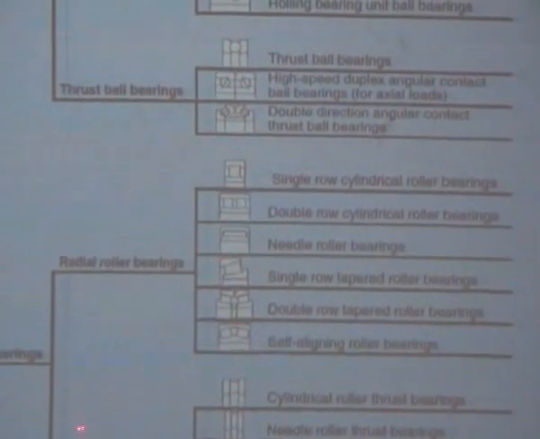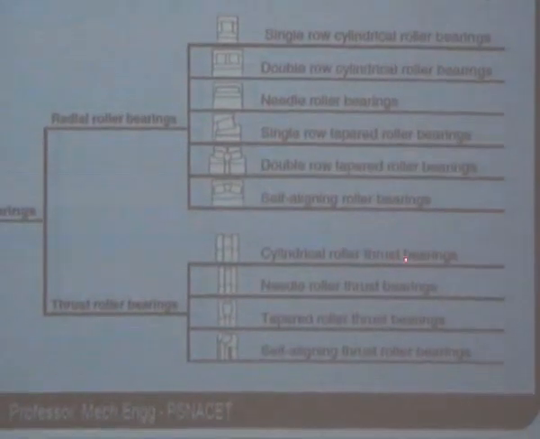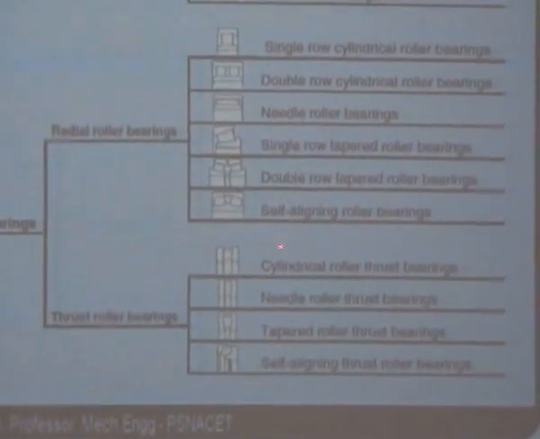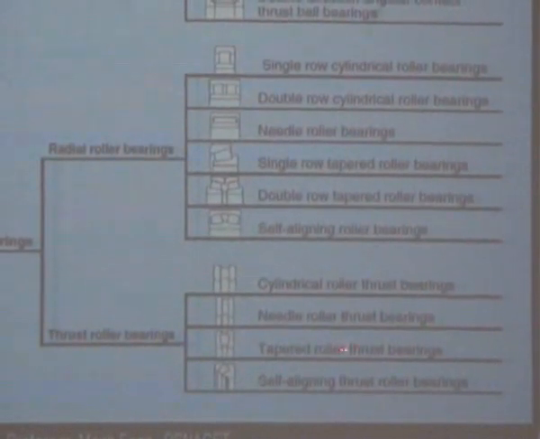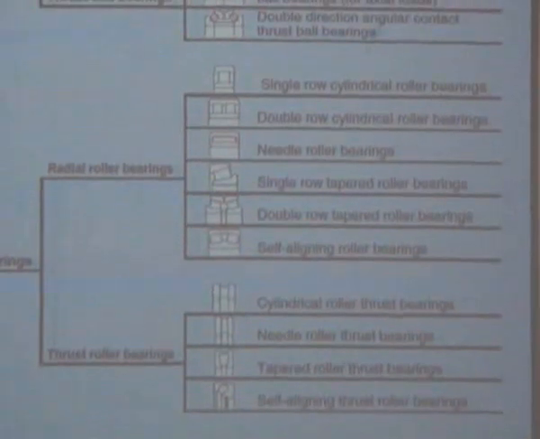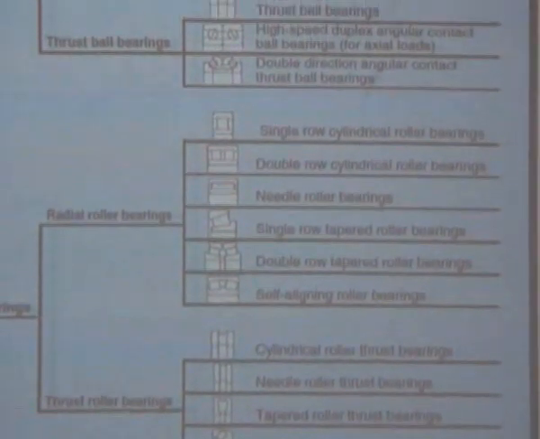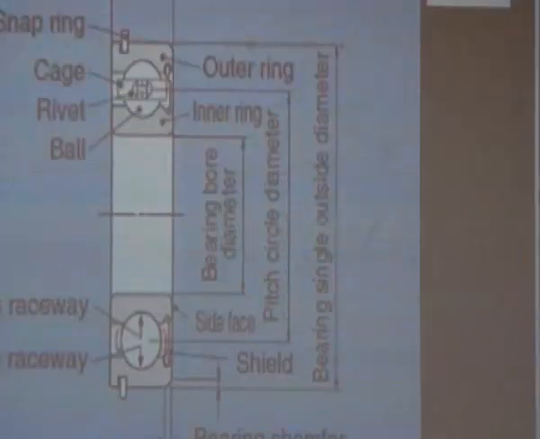Whereas the thrust roller bearings are classified into cylindrical roller thrust bearings, needle roller thrust bearings, taper roller thrust bearings, and self-aligning thrust roller bearings. So these are the entire classification of the rolling element bearings.